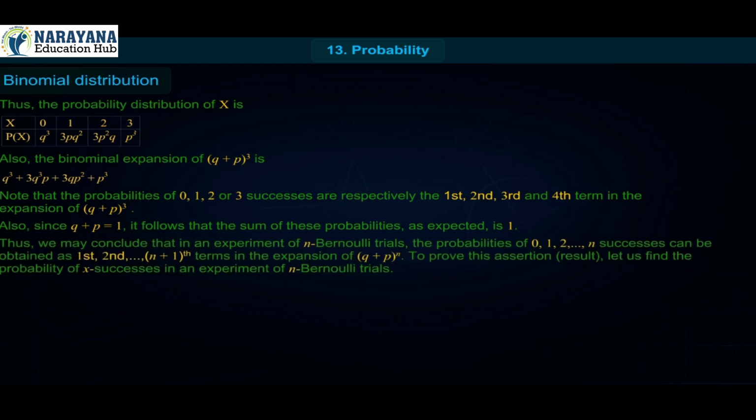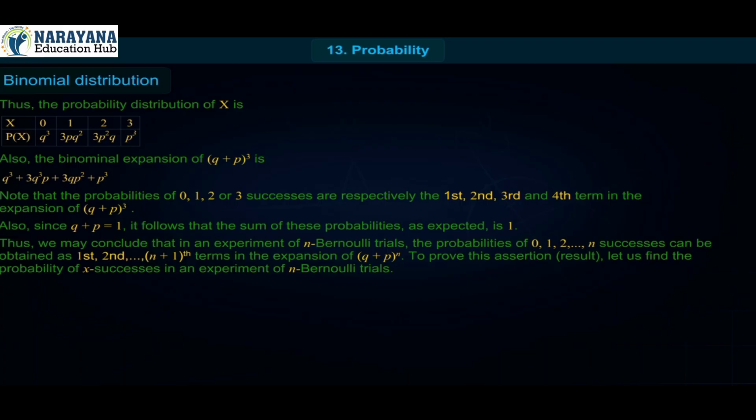Thus, we may conclude that in an experiment of n Bernoulli trials, the probabilities of 0, 1, 2 up to n successes can be obtained as first, second up to (n plus 1)th terms in the expansion of (q plus p) whole raised to n.